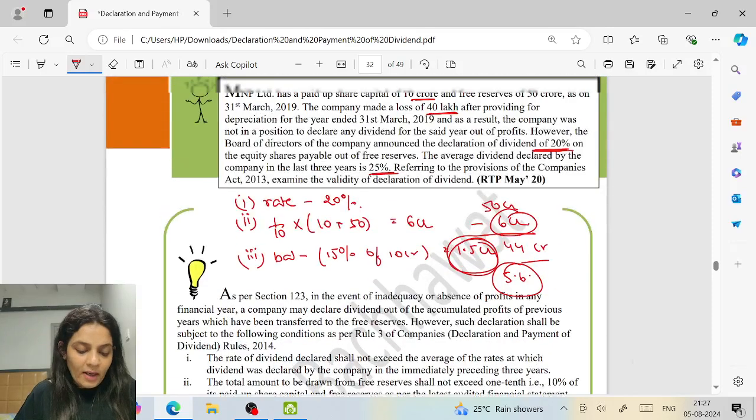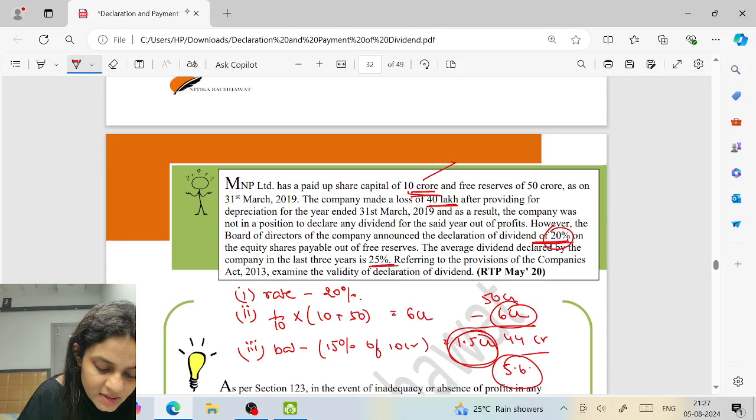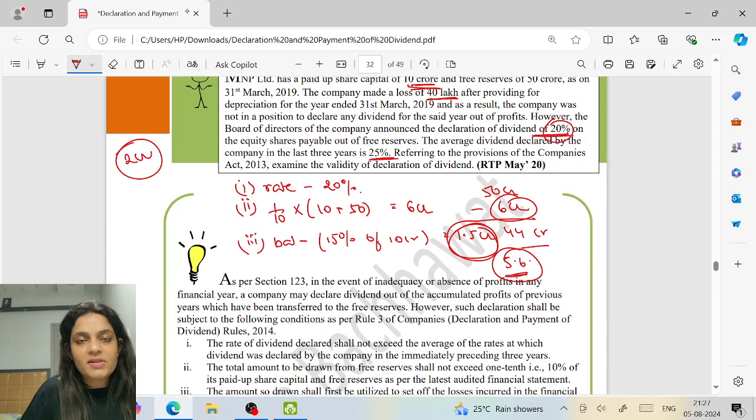So I repeat again, we are declaring dividend at the rate of 20% on 10 crore. So how much is the dividend? It is 2 crores. I want to withdraw 2 crores for dividend. And how much can I withdraw? 5.6. So is it valid? Yes, it's valid.